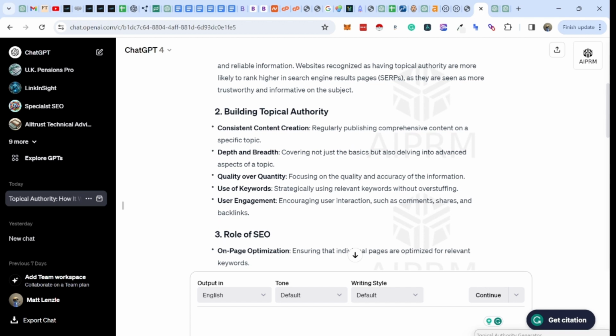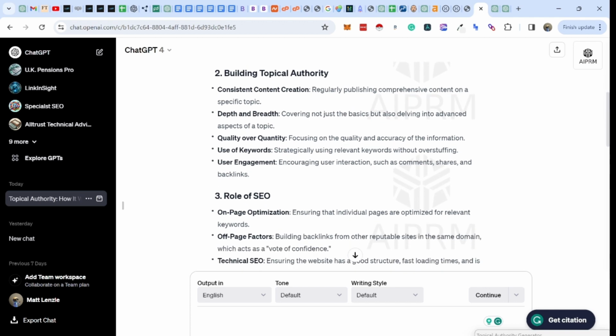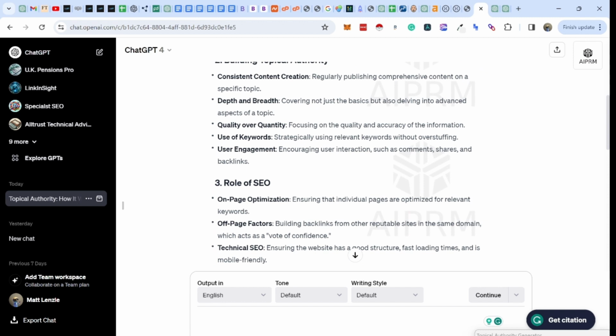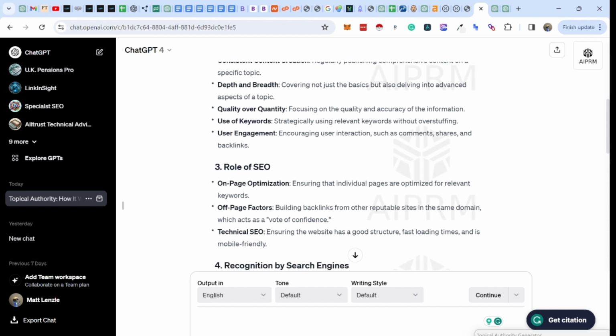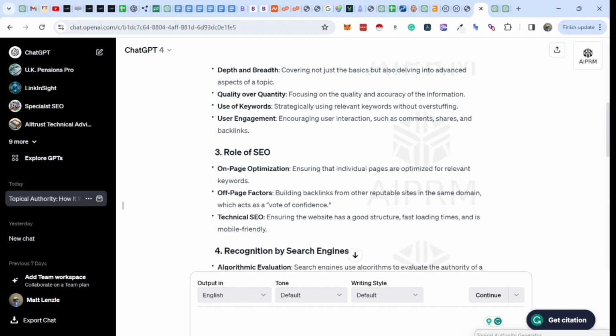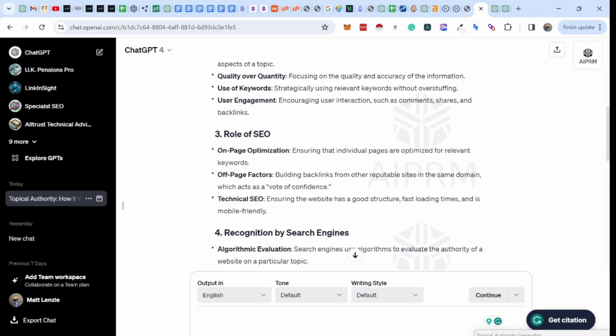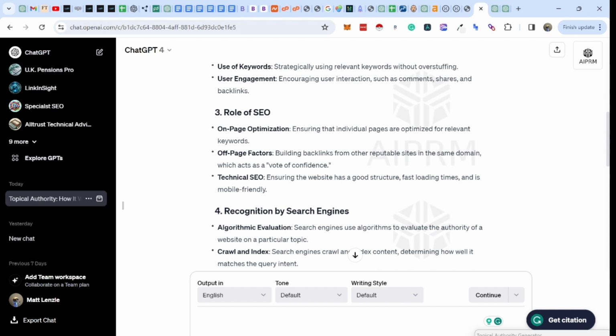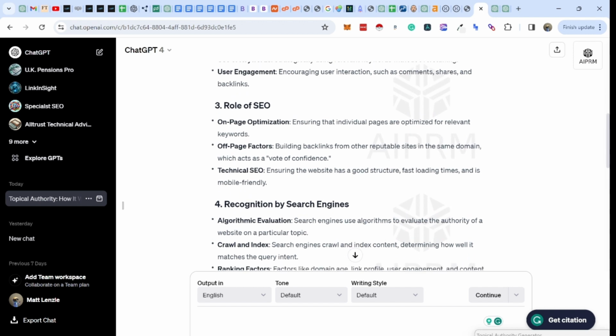So regularly publishing content on a specific topic, covering not just the basics, but also delving into advanced aspects of a topic is seen to be important. Focusing on the quality and accuracy of the information, strategically using keywords without overstuffing, and encouraging user interaction such as comments, shares, and backlinks. Now that's really important.